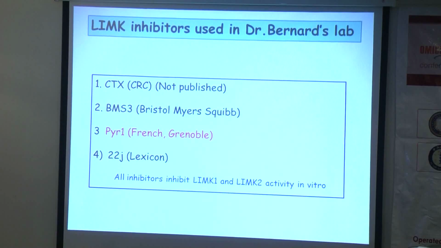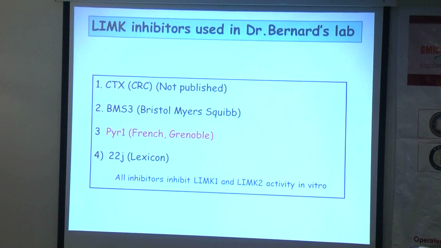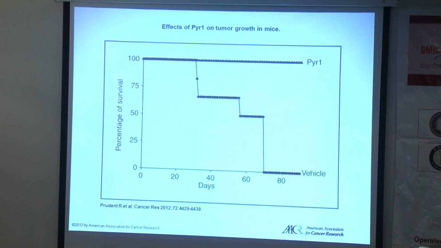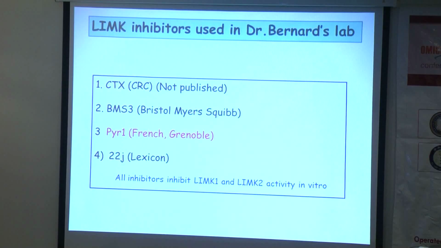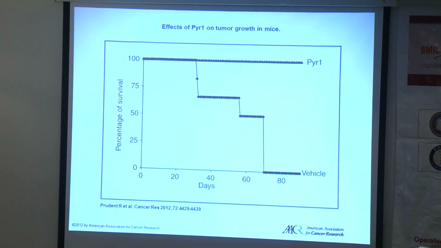And so far what we know is that all these inhibitors inhibit both LIMK1 and 2 equally. And for PYR1, which we collaborated on with Dr. Laurent, we were trying to see mice survival. So we used a leukemia mouse model. We injected PYR1 as well as vehicle, and we observed that almost 100% of the mice died at 70 days in the vehicle group, but none of the treated mice died till 90 days.